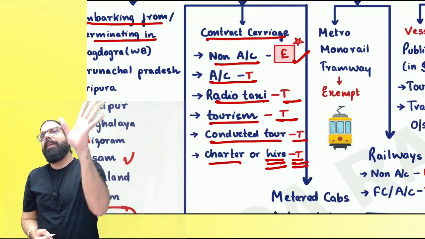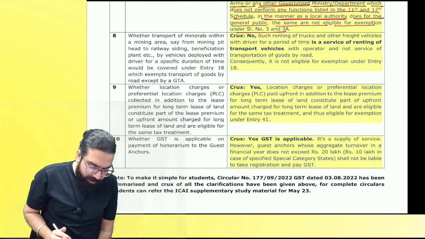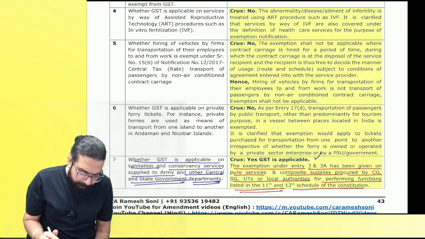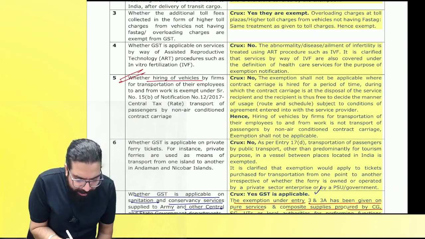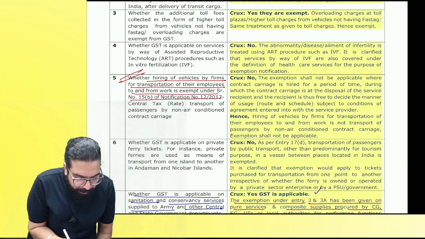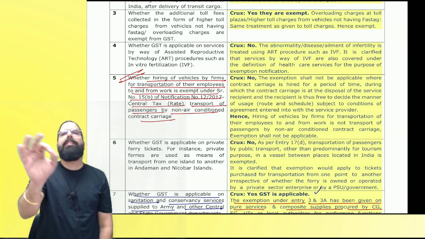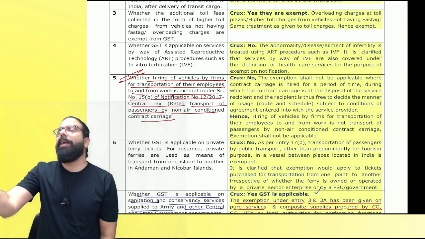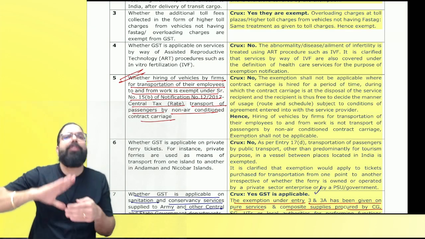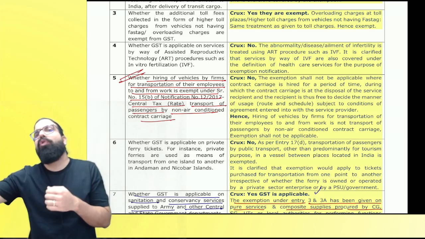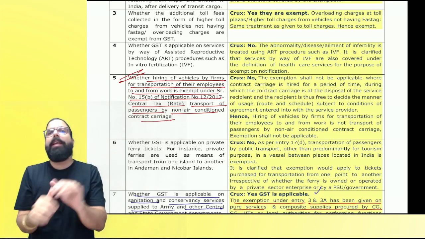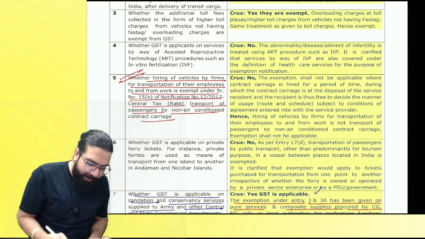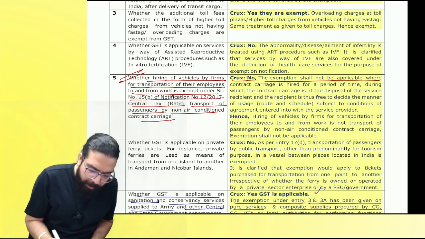Are we clear, everyone? There's a clarification over here. I'll show it to you. See over here, everyone. It says: whether hiring of vehicle by firm for transportation of employees to and fro work is exempted under the central tax exemption for transportation of passenger by non-AC contract carriages. Will it be exempted? If you have taken a contract carriage on hire for transportation of employees from office to home, home to office, is it exempted? Taking on hire is never exempted, and hence the clarification came.